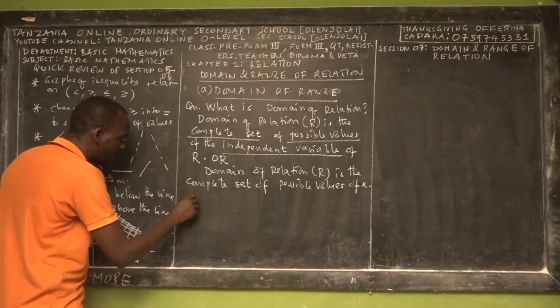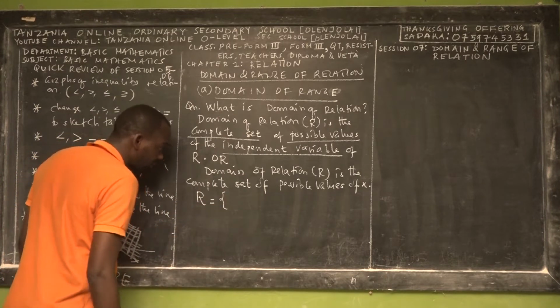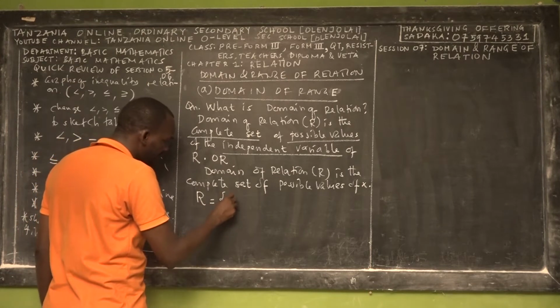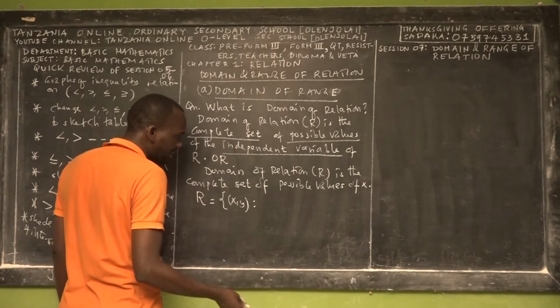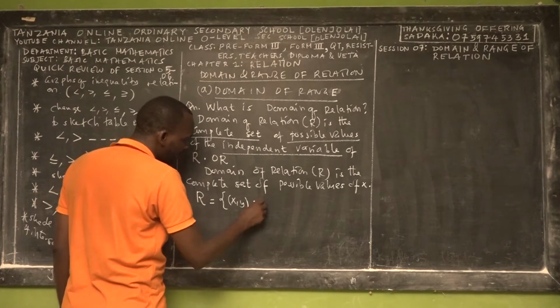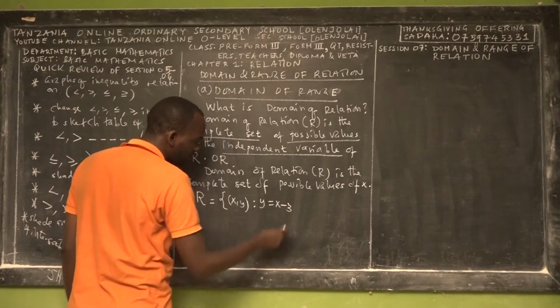For example, in most cases we write a relation in the form of an equation. A relation is a set of (x, y), and here we have an equation. For example, y = x - 3.